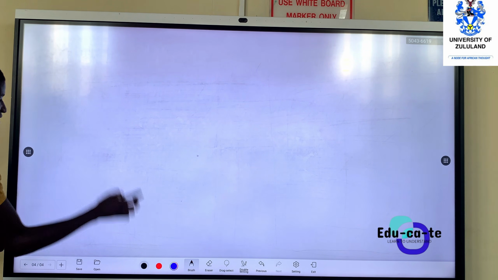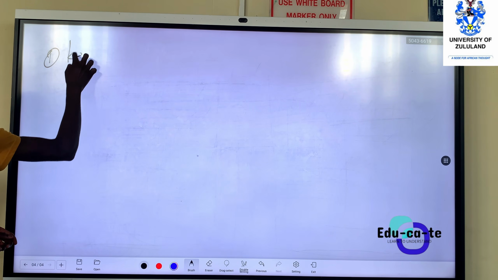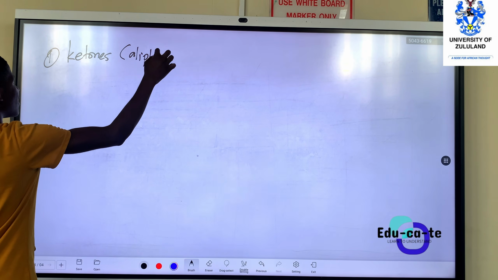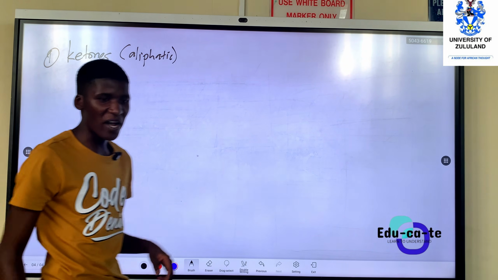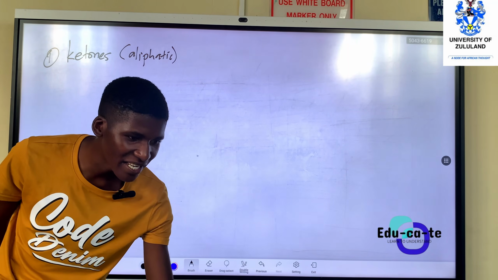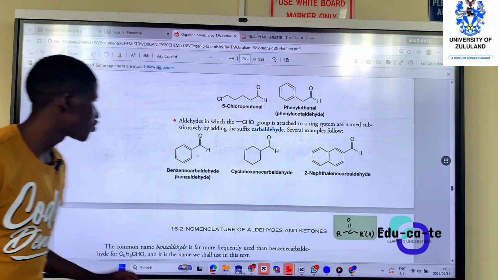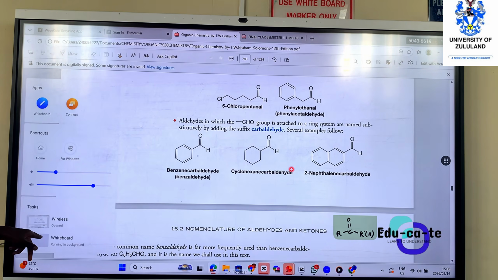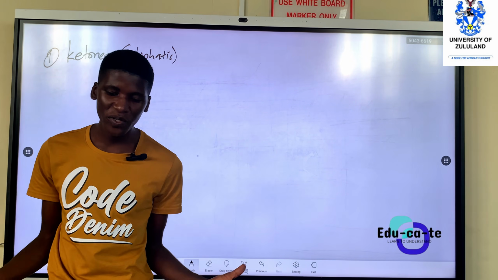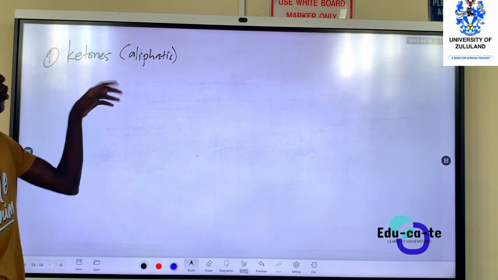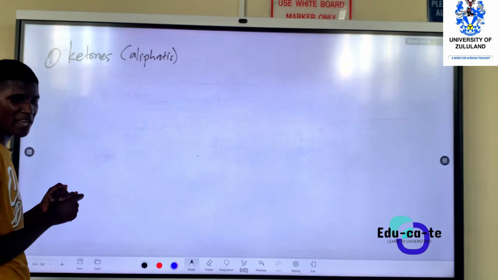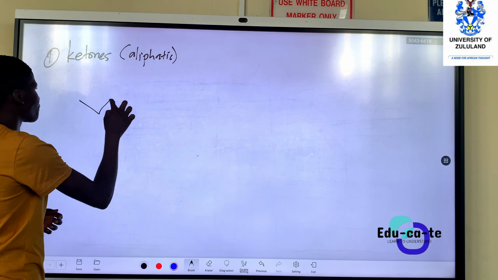For ketones, let's say these are aliphatic ketones. You can go ahead and try to see the name aliphatic. What does it actually mean? To better understand it. Okay, so ketones, aliphatic ketones. It means that the ketone is the functional group. So basically, if we have maybe a simple ketone.